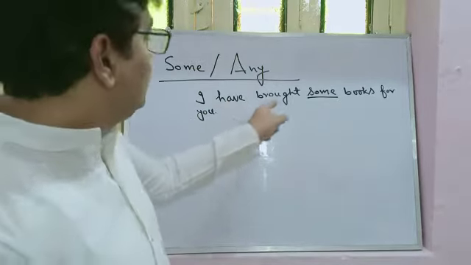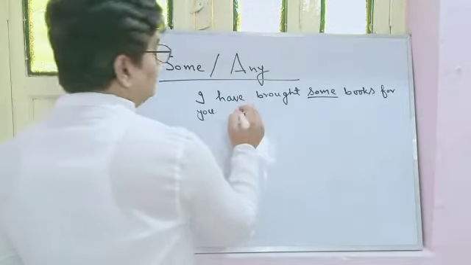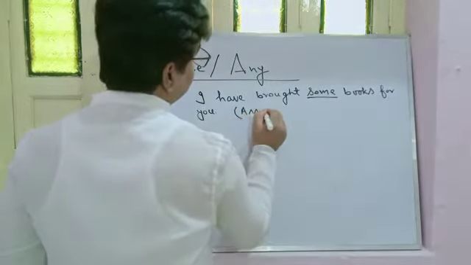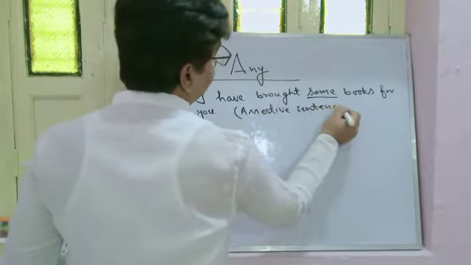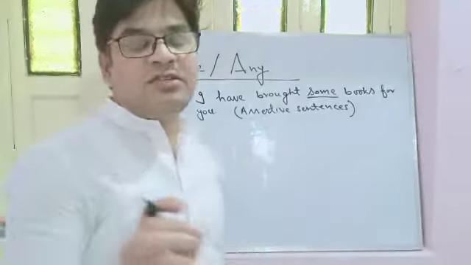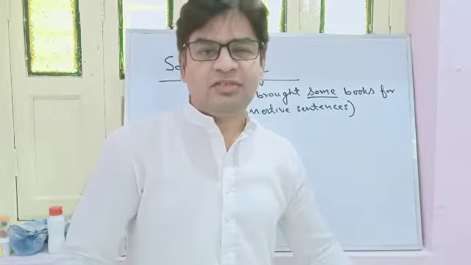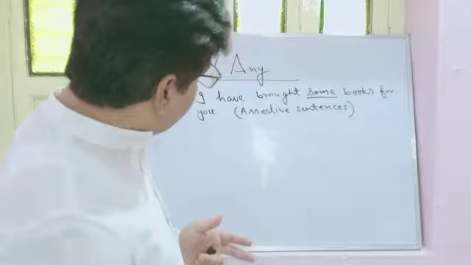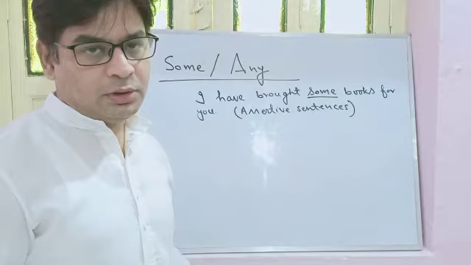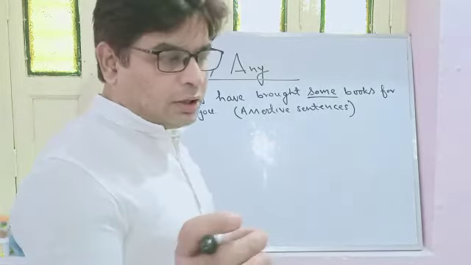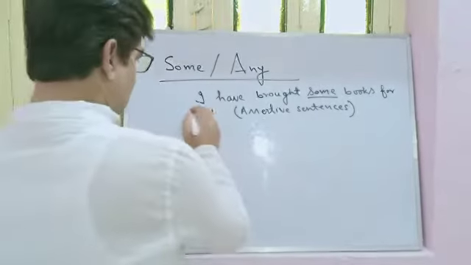What type of sentence is this? Yes, it is an assertive sentence. Sentences that give a simple plain statement are called assertive sentences, or we can say affirmative, because we are not asking any question. If I ask a question, then that sentence will be interrogative. If any not or nothing, anything like that is there, then it will be a negative sentence. It is very clear. So this is an assertive sentence.